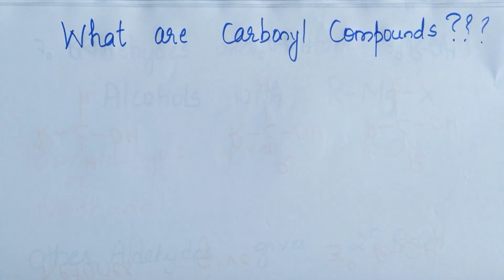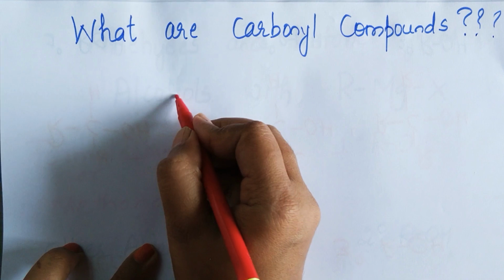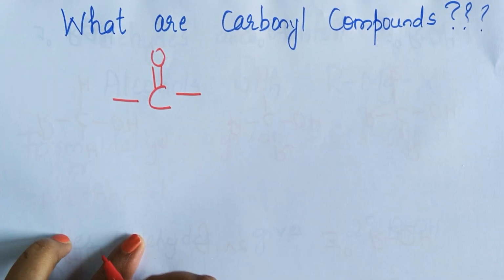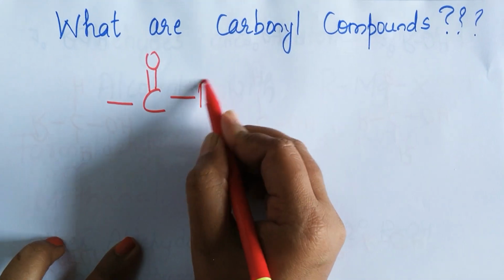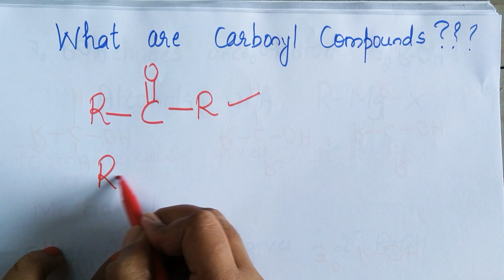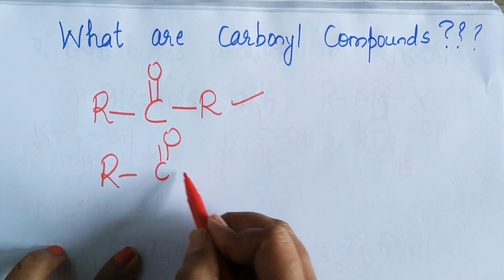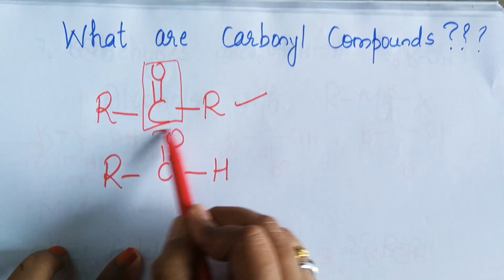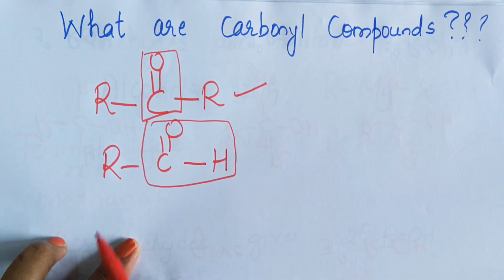Carbonyl compounds have C double bond O group in them. So which are the compounds which have C double bond O group in them? One is ketone, the other one is aldehyde. Yes, this is the functional group of ketone, this is the functional group of aldehyde.